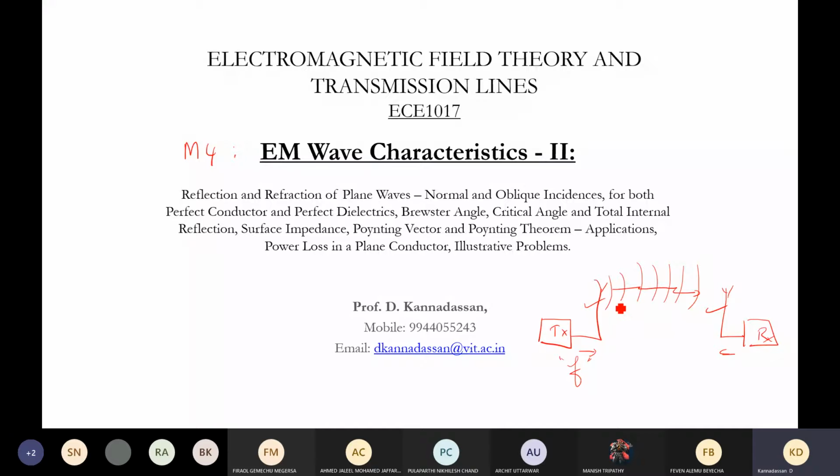Not only this, when the wave propagates through different mediums like dielectric media or conductors, how will it behave? In order to understand this, we have these mathematical formulations. We will see some interesting applications in the upcoming classes. For today, we are going to describe the wave, how it behaves, in mathematical form. So let's go into that.